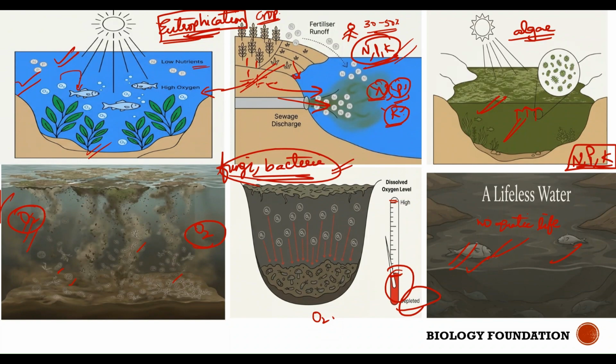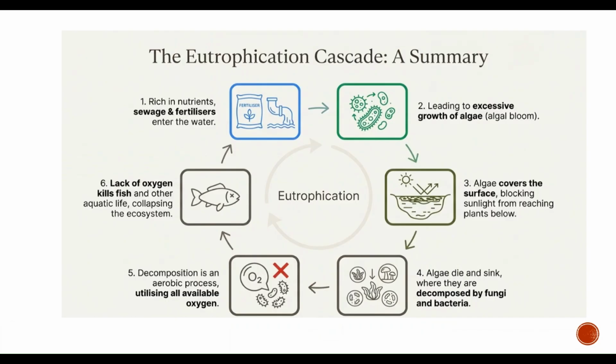Okay, and what is eutrophication? It is excessive growth of algae due to the enrichment of nutrients in the water bodies by excess use of fertilizers. I have given a summary of eutrophication. So, when the water bodies are polluted or contaminated with fertilizers or sewage, that is human excreta, cow dung, and all, then the water bodies are rich with